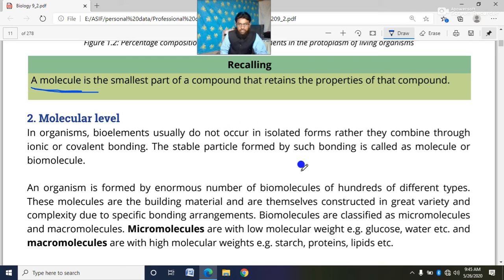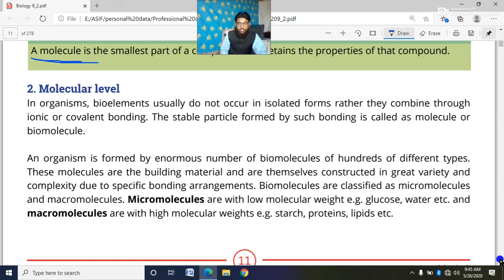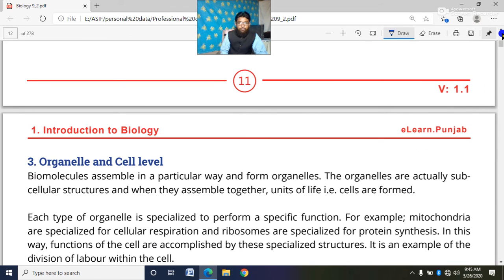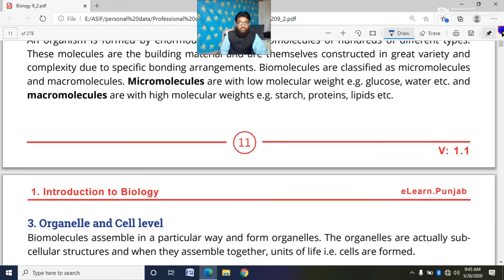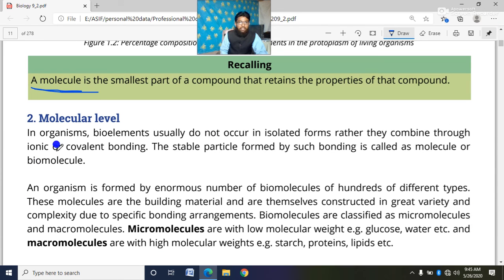So dear cadets, the next level of the organization is the molecular level. Here we will discuss the molecular level. In organisms, bioelements usually do not occur in isolated forms. Rather, they combine through ionic or covalent bonding.